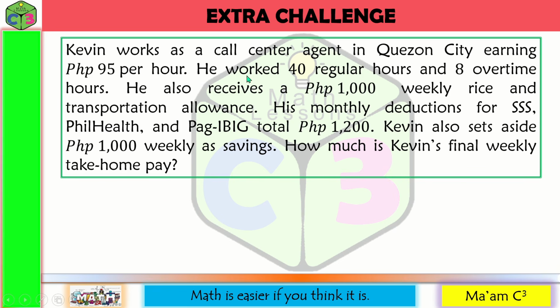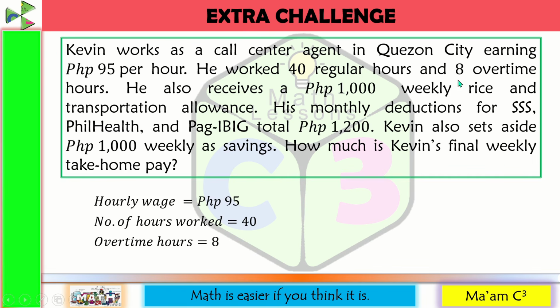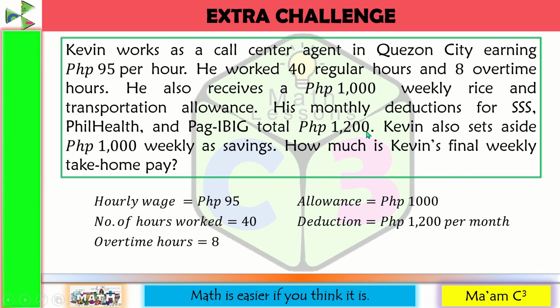Again, let us determine first important details from this problem. His hourly wage is 95 pesos, and he worked 40 regular hours. For overtime, he rendered 8 overtime hours. He received 1,000 pesos weekly for rice and transportation allowance, and a deduction of 1,200 monthly for government contributions. He also saved 1,000 pesos weekly as his savings.